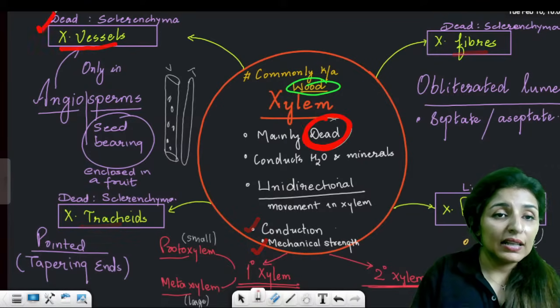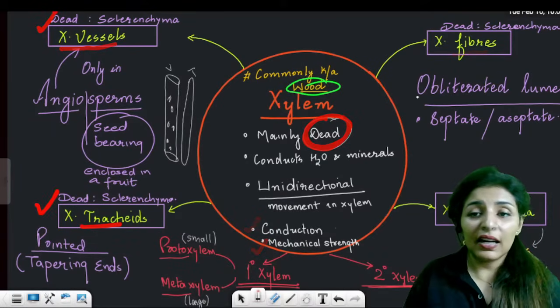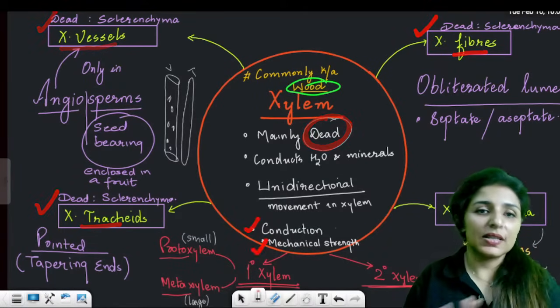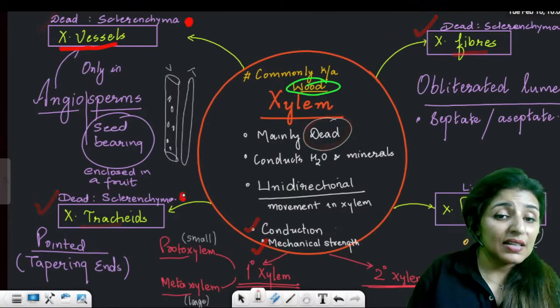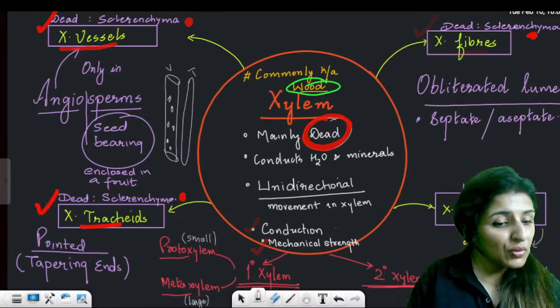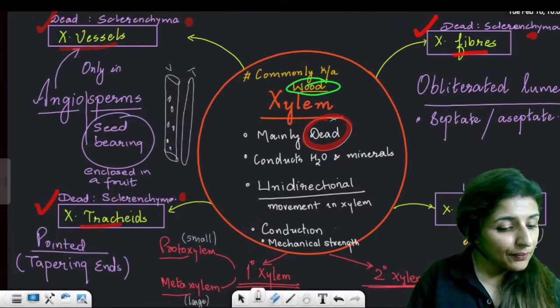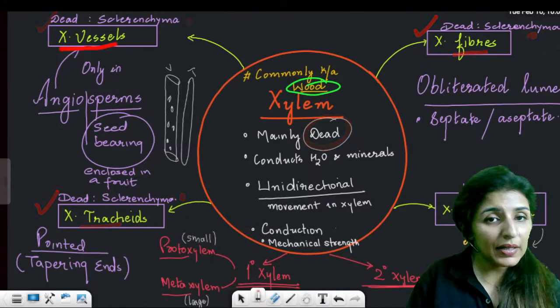Rest, see, this is dead: vessel is dead, trachea is dead, and fiber is always dead. Why are they dead? Because they are made up of sclerenchyma. Do you see all these points here?